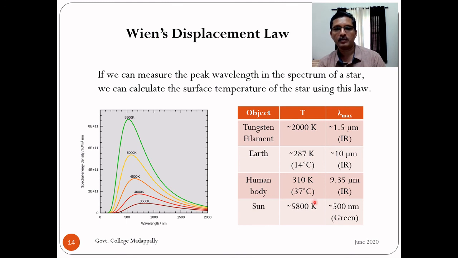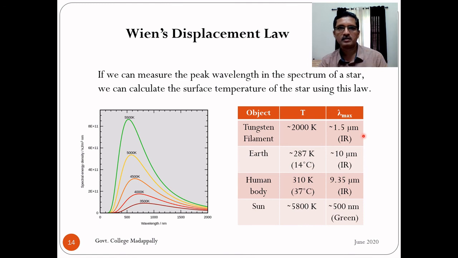Consider the human body. We know that the average body temperature is 37 degrees, which is 310 Kelvin. If you assume that our body is emitting like an approximate black body, then the peak wavelength is again in the infrared region, approximately 9.35 micrometer. So you can check these values. Once you know the temperature, you can calculate lambda maximum.